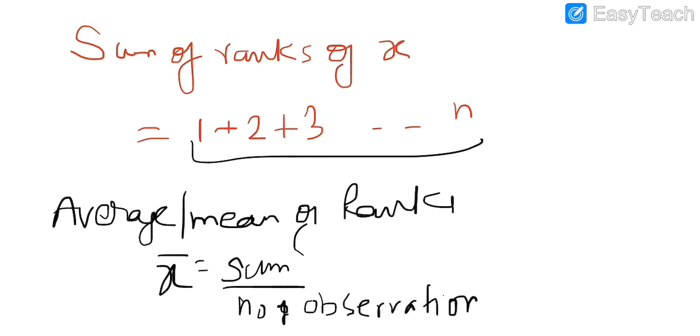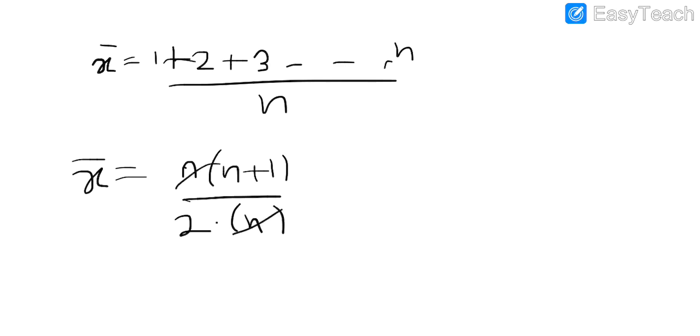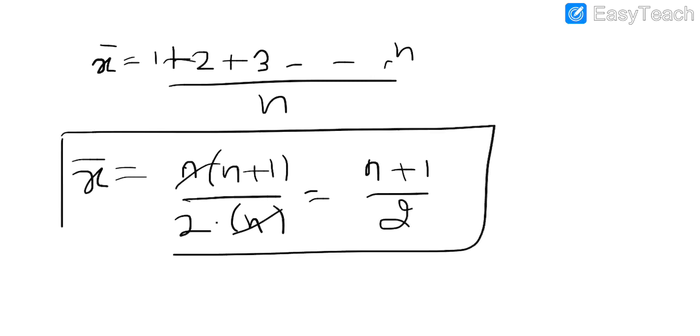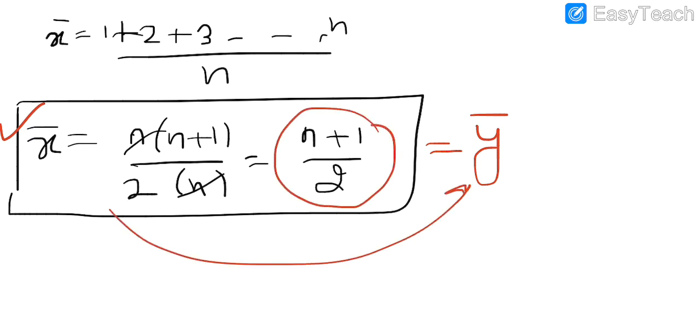So X bar will be 1 plus 2 plus 3 up to n divided by n. We know that the sum of the first n natural numbers is n into n plus 1 upon 2, into 1 upon n. So n will be cancelled out, and we are having the mean of the ranks of X as n plus 1 upon 2. Similarly, for the ranks of Y, the mean of Y will be the same, n plus 1 upon 2. Both the data have the same mean as far as ranks are concerned. Okay, I hope this is clear.